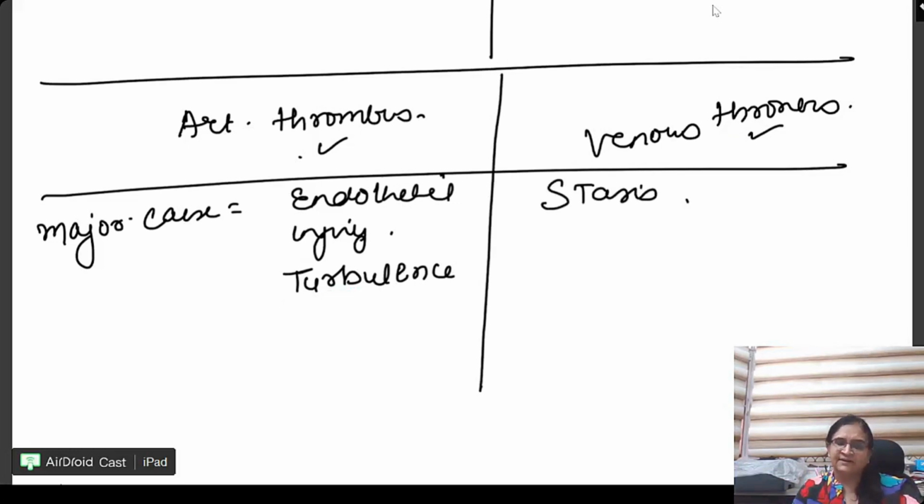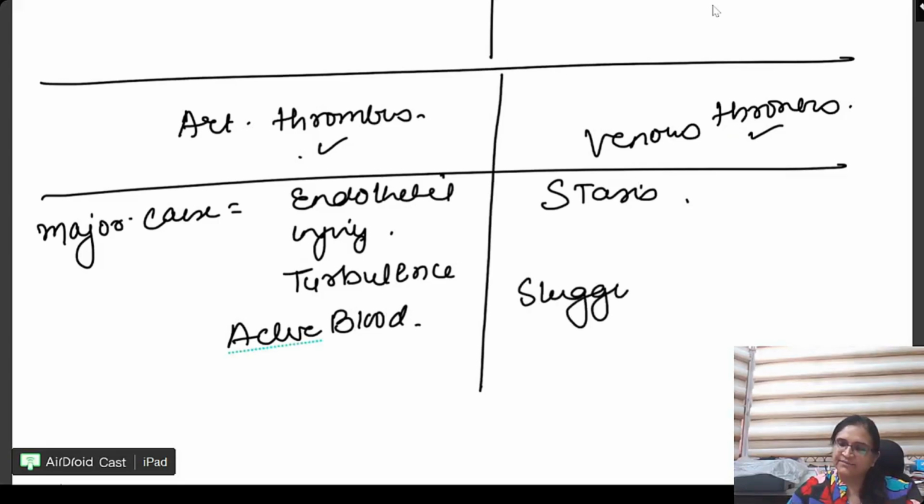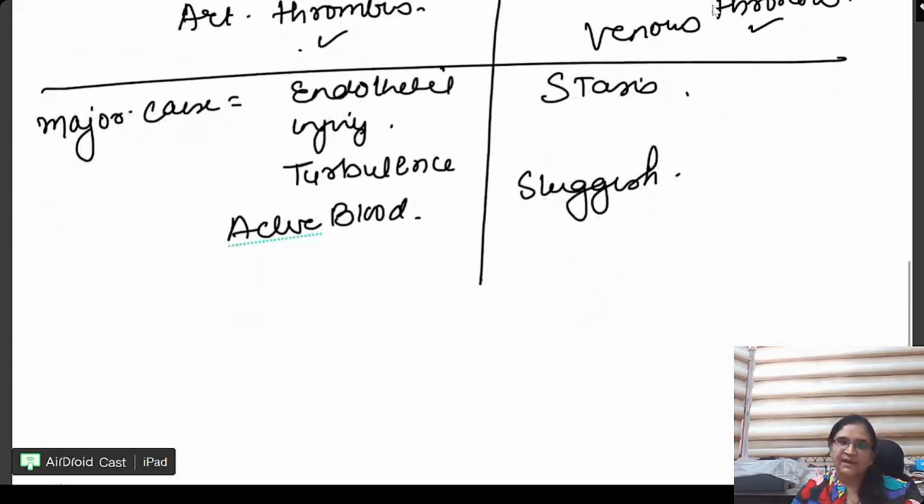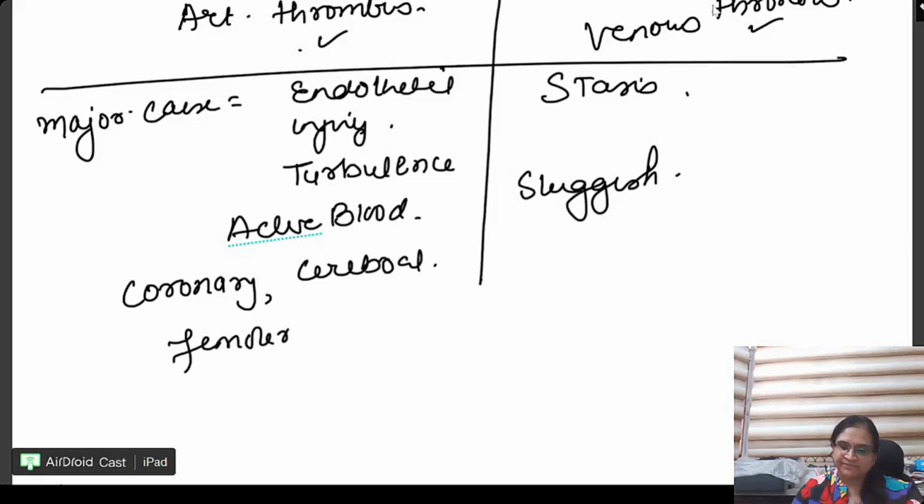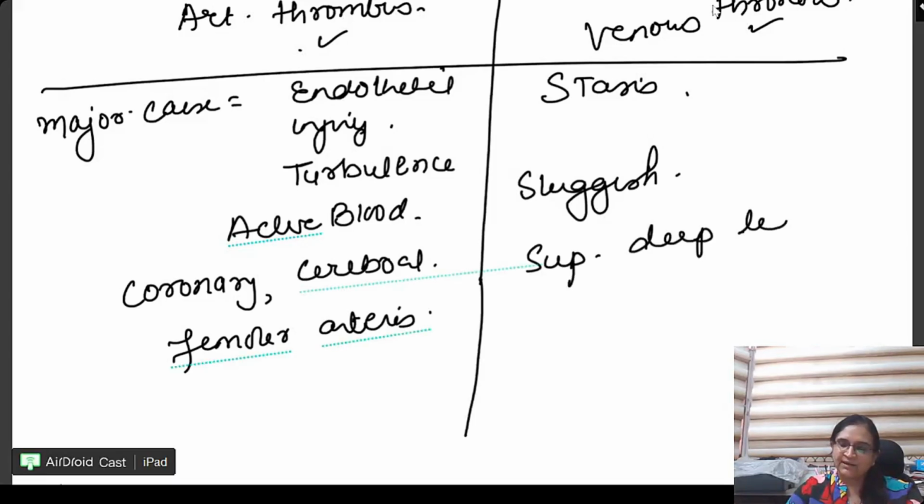This is arterial one, has active blood flow or increased blood flow भी हो सकता है, मतलब it's going, whereas this is sluggish. Arterial thrombus: coronary, cerebral and femoral arteries. So this happens in the superficial and deep leg veins.